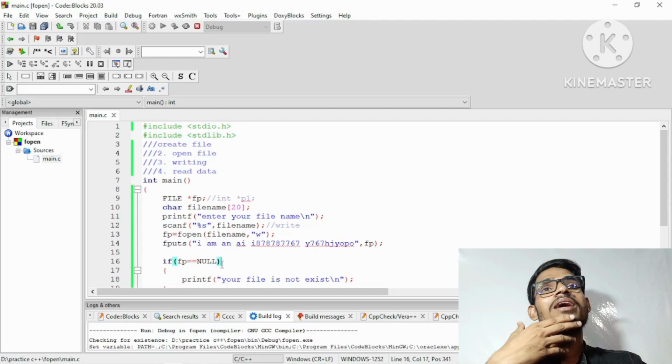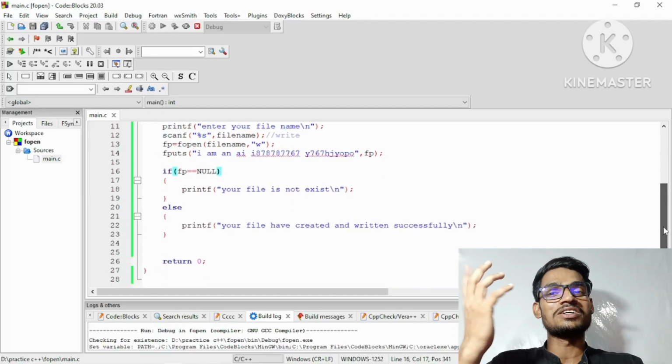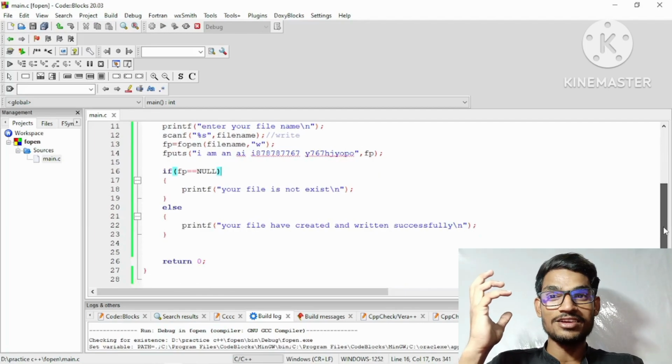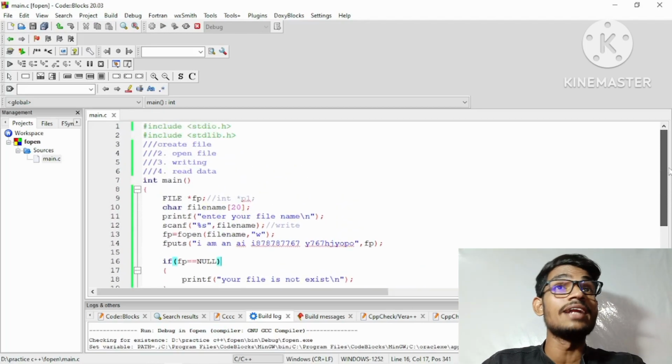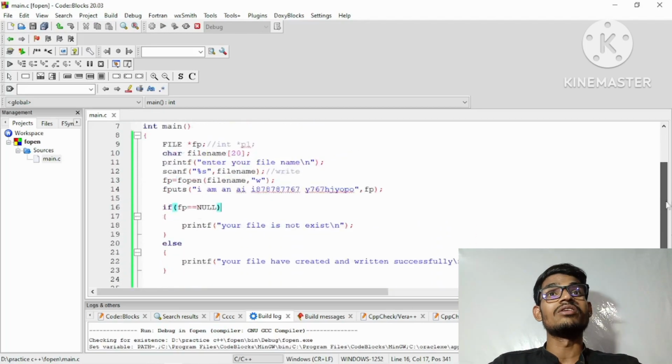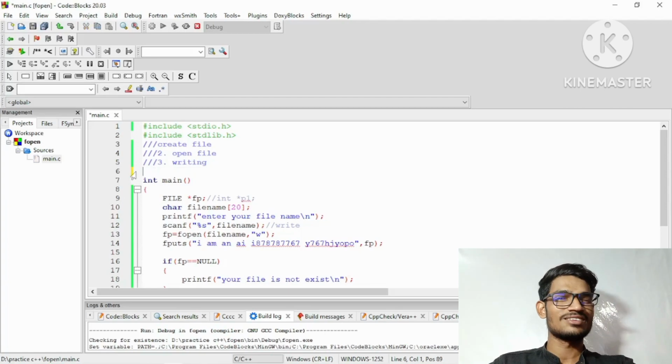After that we check whether the file pointer is not allocated, and then we must get a message, because this is also called the file handling concept, you can say. I hope you have clarity on whatever we have done in this video: we opened the file and wrote into the file. Okay, so I am just going to erase this, because this video is going to be so long, I think.